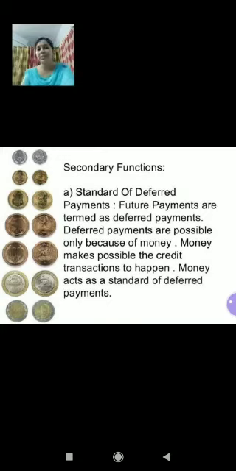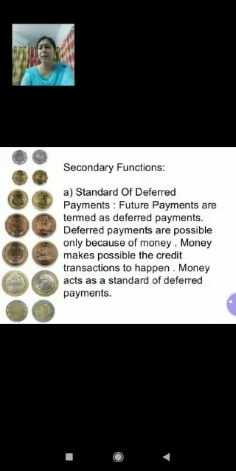So, the first secondary function is standard of deferred payment. Children, standard of deferred means something for which the payment can be made in future. Money serves as a standard of deferred payment. Acting as a standard of deferred payment means that payment to be made in future can be stated in money terms. This is just the extension of medium of exchange function of money.